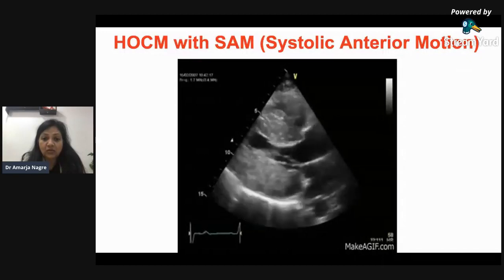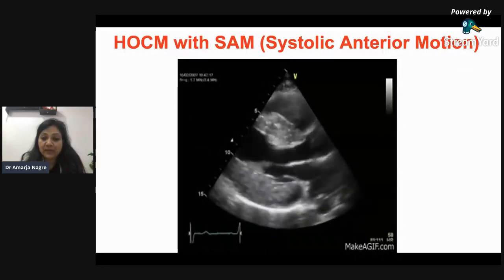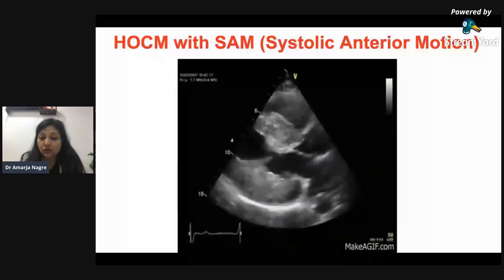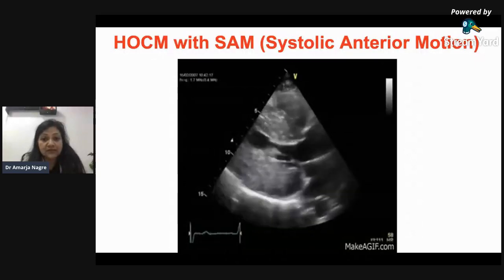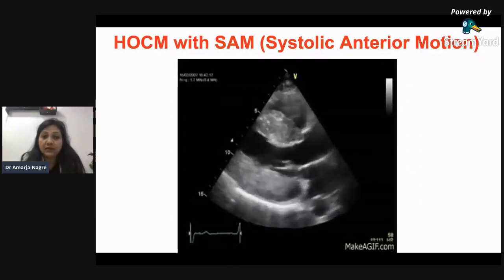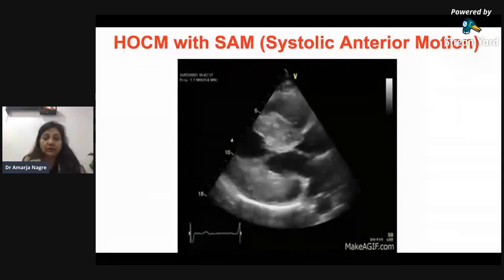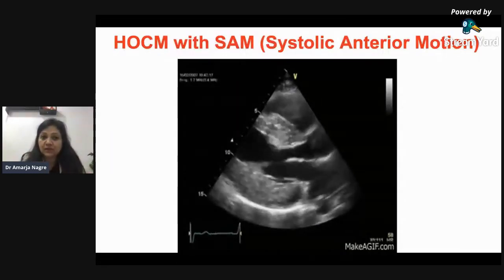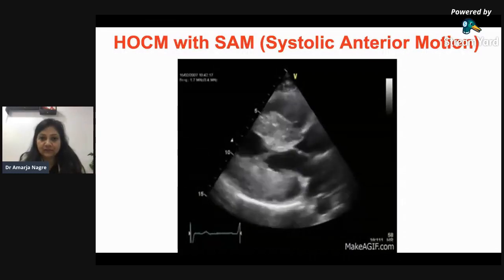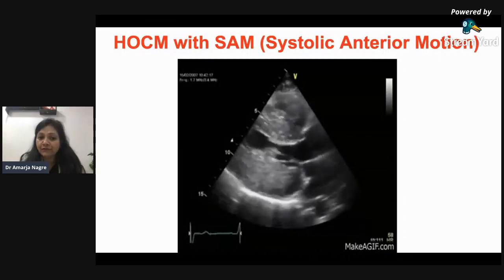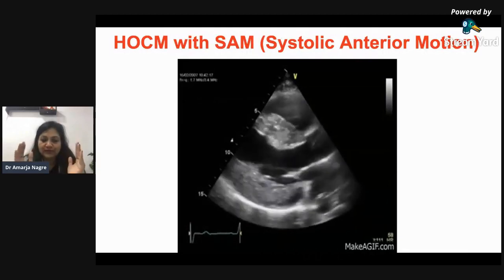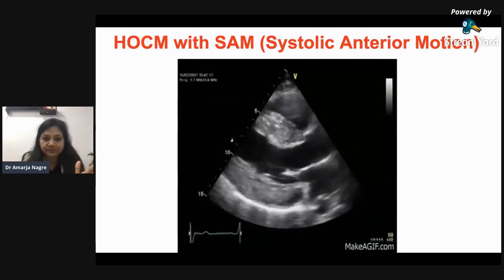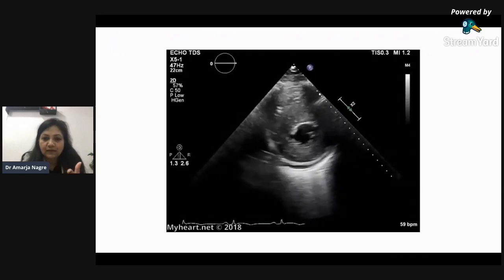This is how sometimes HOCM patients may present intraoperatively also. And this is not very uncommon. This happens many times. So with HOCM patients, whenever you get an echo report preoperatively and it mentions HOCM, you should see if they have mentioned SAM, that is systolic anterior motion. And if you have an echo probe, you yourself see this. So this is also one slide which you should fix in your mind, that oh, this is SAM. So this is again a hypertrophic cardiomyopathy, you can see.